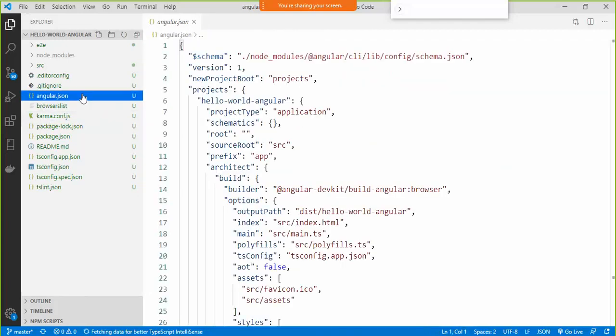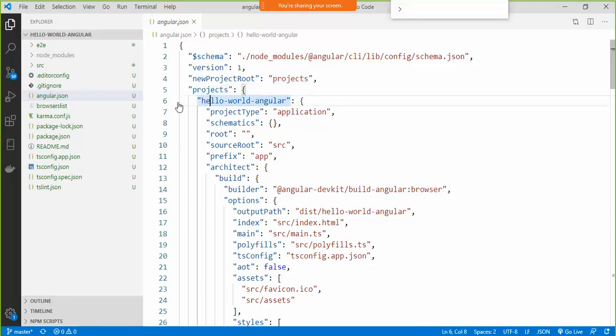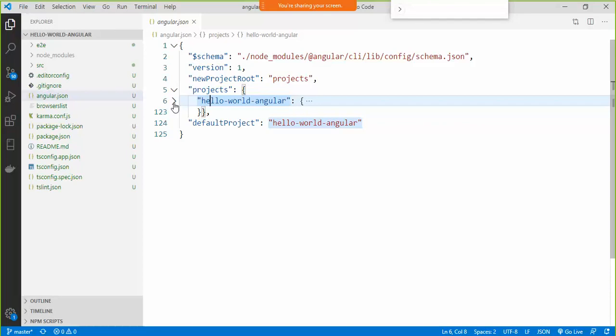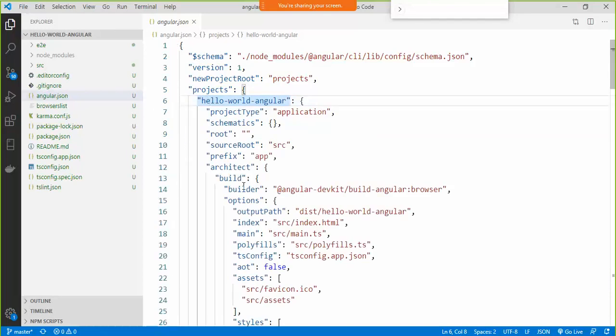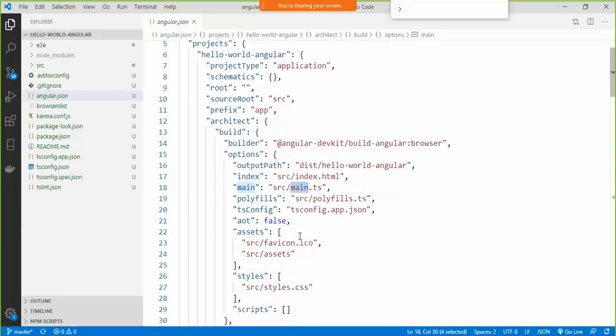There is also a file called angular.json. This contains information about the various projects which are there in my application and which project to start with. So here it basically says that there is a project called hello-world-angular. Fine, I can just collapse it here. And within this project I can again see the different things which are present. For example, I have a startup file, the index file, which is present inside src/index.html. I have a main file for this project called src/main.ts. Like that, Angular specific configurations will be there in this file.